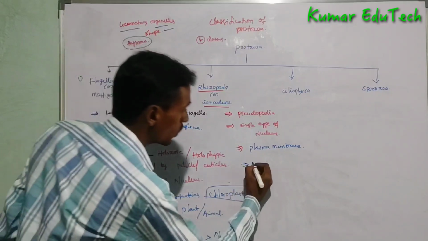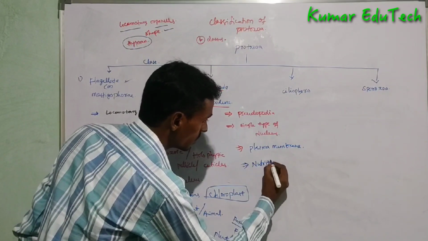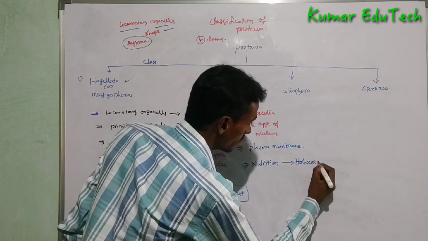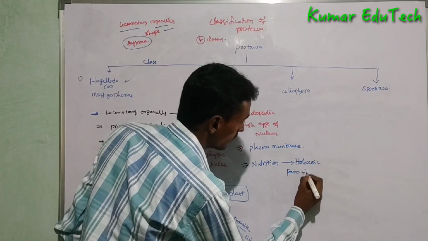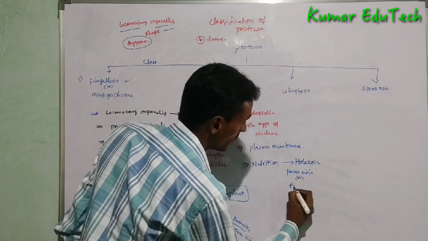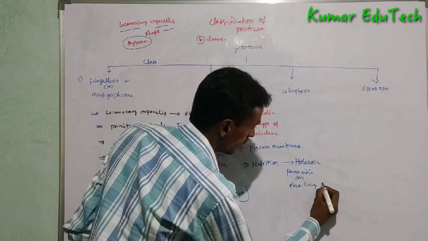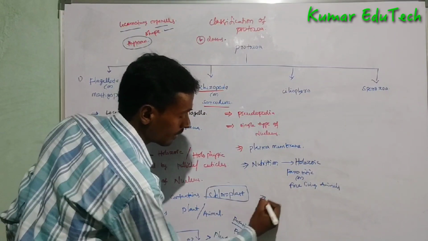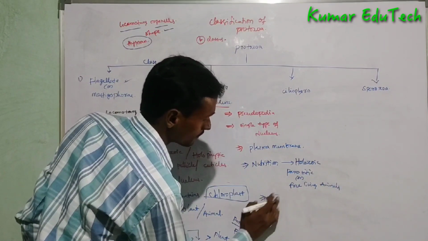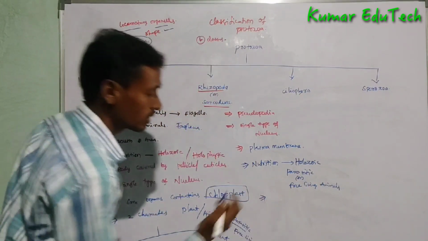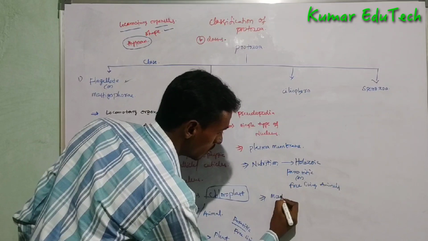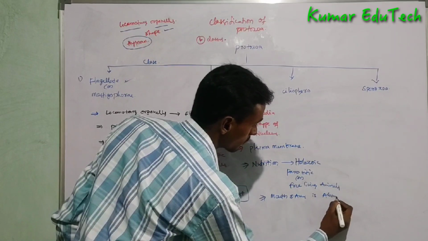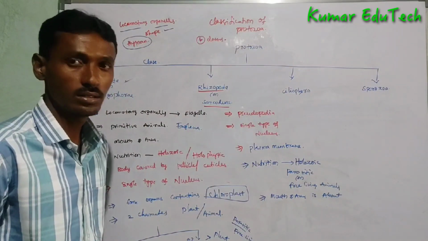Then next, nutrition is holozoic. It is a parasitic or free living animal. Mouth and anus are absent.